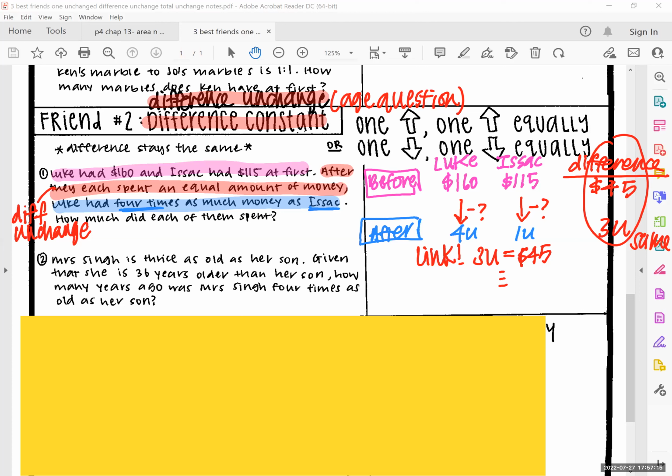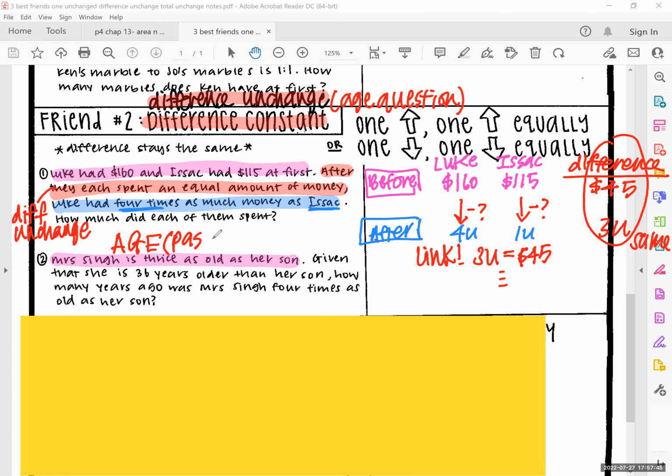Okay, so the next one, question number 2, is talking about the same thing. They say that Mrs. Singh is thrice as old as her son. So now, this obviously is an age question. When it comes to age question types, you need to be really careful, because we don't say things like before and after. For age, we always use English words like